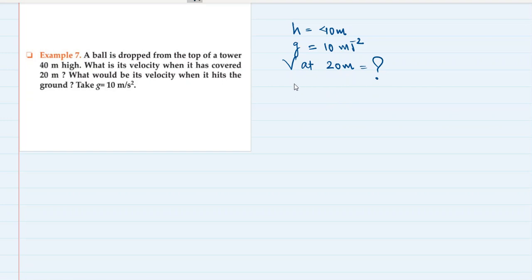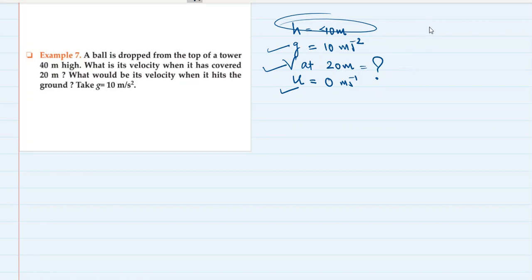Can you tell me what is the initial velocity over here? It is just dropped, right? So initial velocity will be 0 meter per second. So we know the initial velocity. We know the total height, but that has nothing to do with it because we have to find the velocity after covering 20 meter. And we know g. How do we do that now? Oh yes, we know the height also, 20 meters.